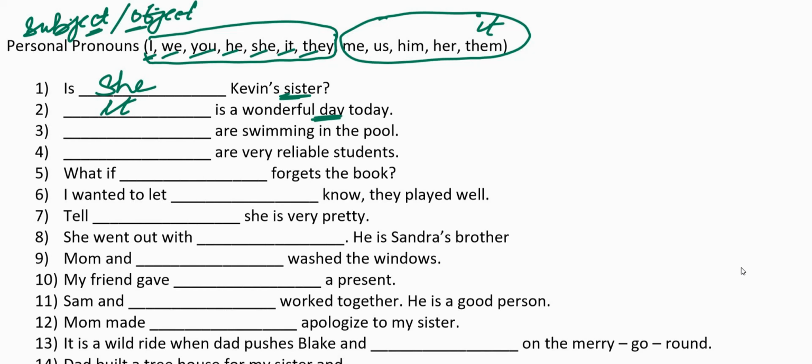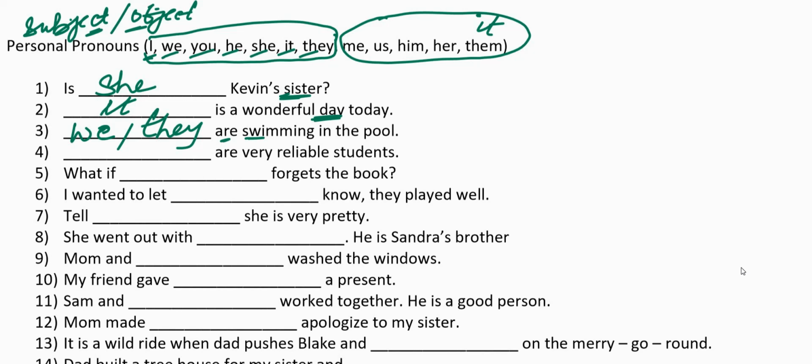Dash are swimming in the pool. We are supposed to use the subject personal pronouns here because we are talking about someone who is doing the action of swimming. So what can we write? We can write we or they, because here are is used. We cannot write he are or she are, it are. We can write we are swimming in the pool or they are swimming in the pool.